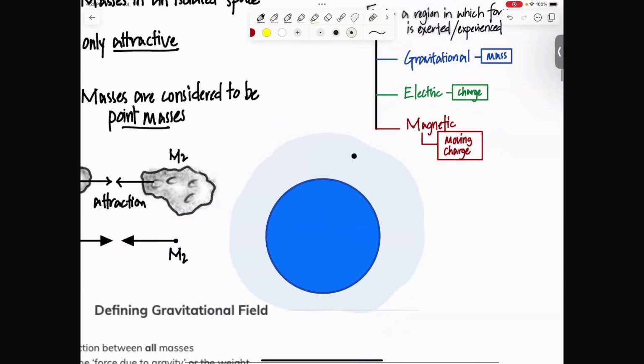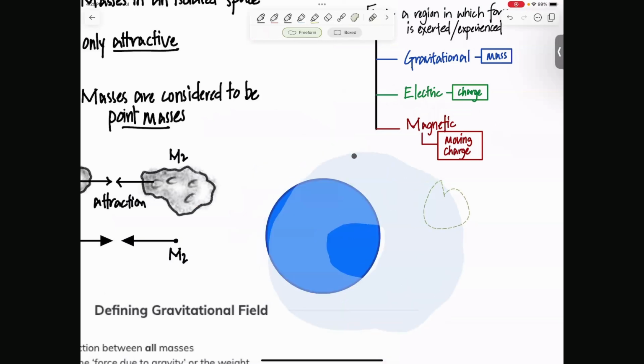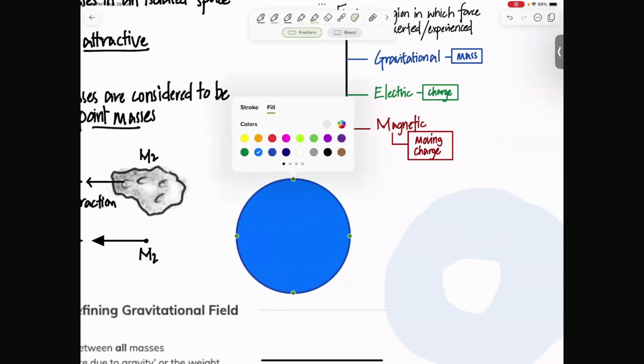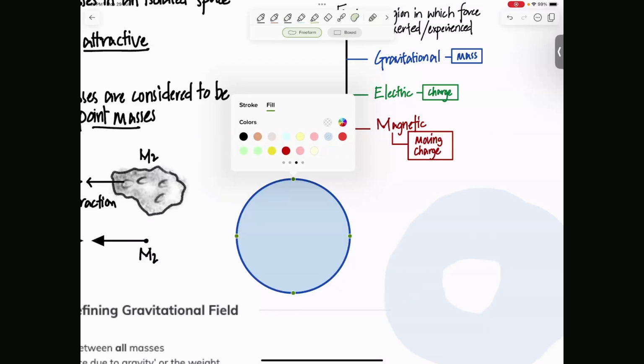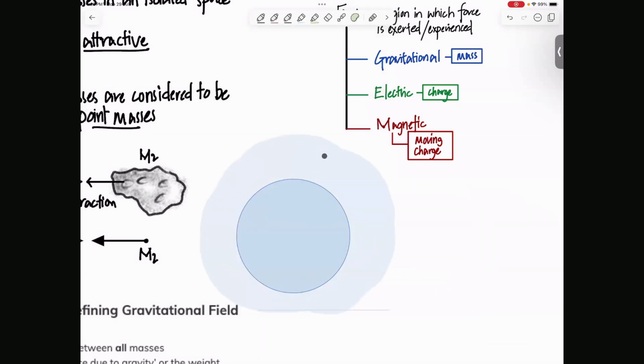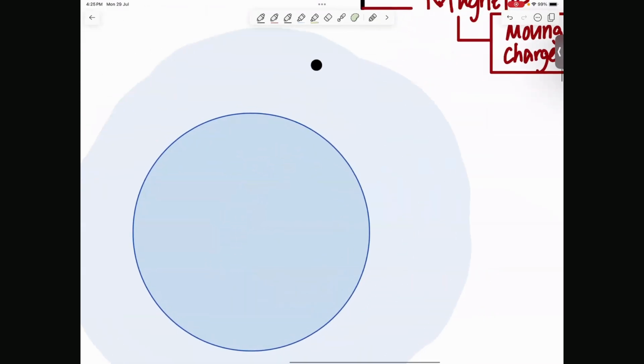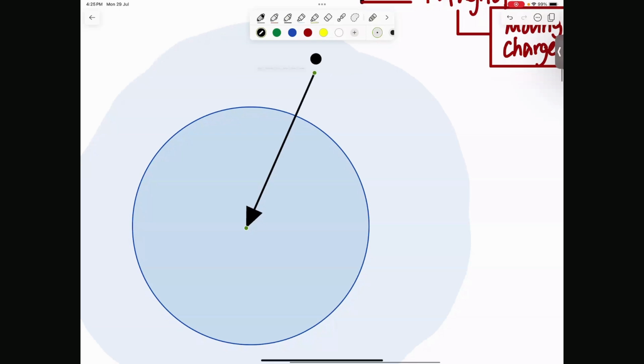Now, I have some questions for you. These are things that we talked about in O levels. In O levels this wasn't given that much importance, but in A levels it is considered again, as you know. So I just want to be clear about it. Do you know that the Earth is actually applying a force on this mass here, and this force has a label? Can anyone tell me what the label of this force should be? This force that's exerted by the Earth on the mass, what would you call this force?